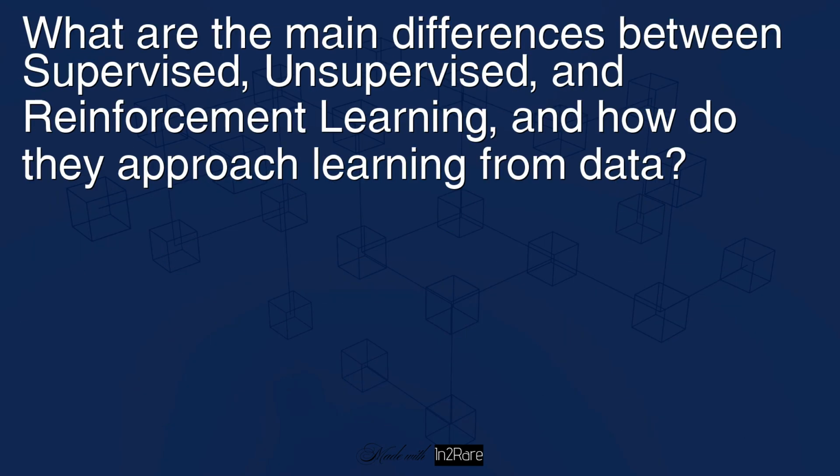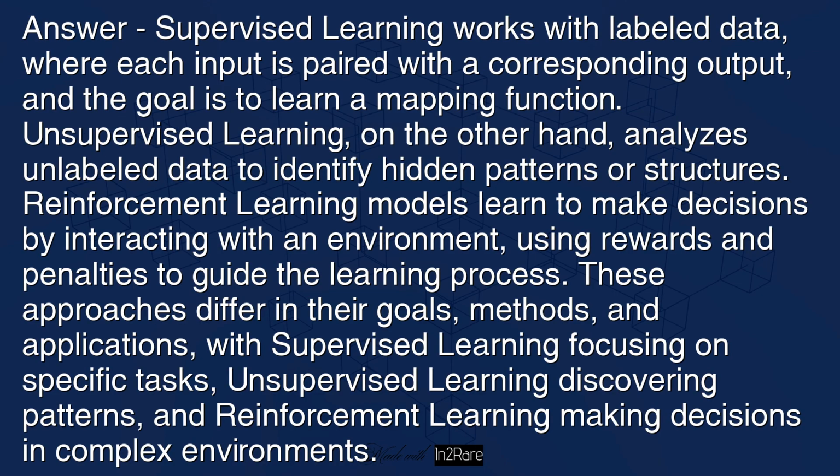What are the main differences between supervised, unsupervised, and reinforcement learning, and how do they approach learning from data? Answer: supervised learning works with labeled data, where each input is paired with a corresponding output and the goal is to learn a mapping function. Unsupervised learning, on the other hand, analyzes unlabeled data to identify hidden patterns or structures. Reinforcement learning models learn to make decisions by interacting with an environment, using rewards and penalties to guide the learning process. These approaches differ in their goals, methods, and applications, with supervised learning focusing on specific tasks, unsupervised learning discovering patterns, and reinforcement learning making decisions in complex environments.